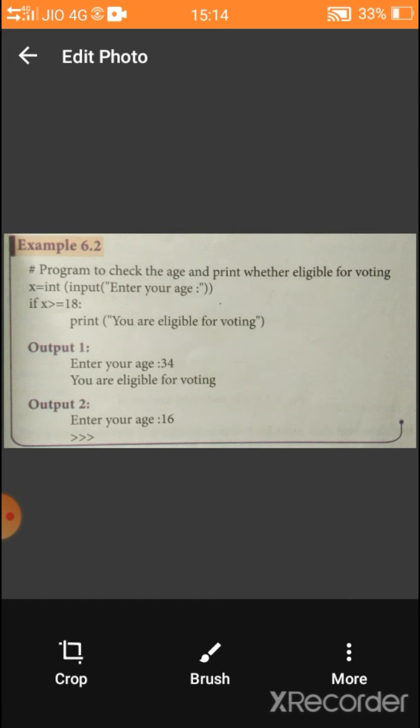When the program asks "Enter your age", the user types 16 as an input. Now look at the output. Nothing will be printed because it checks the condition 16 greater than or equal to 18. It is not correct, so it doesn't print anything. Is it clear?